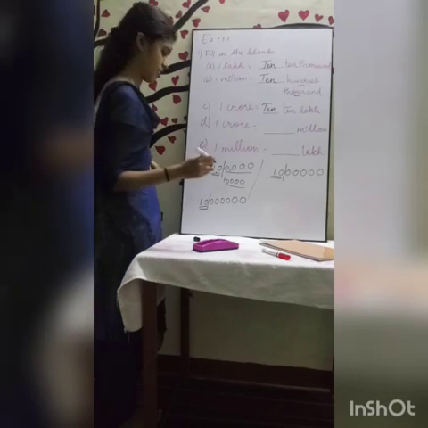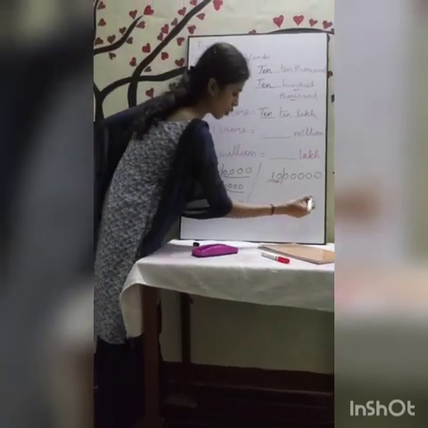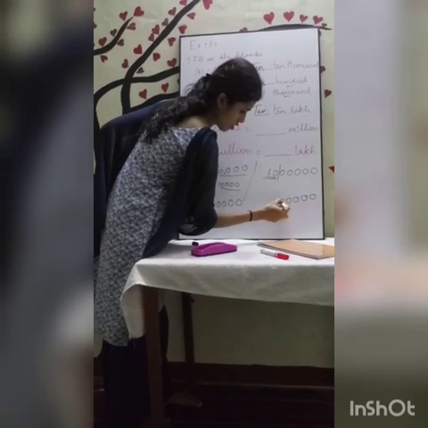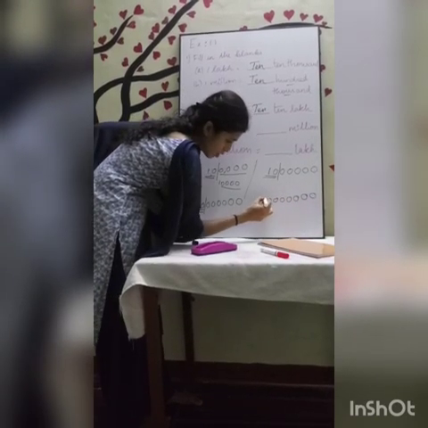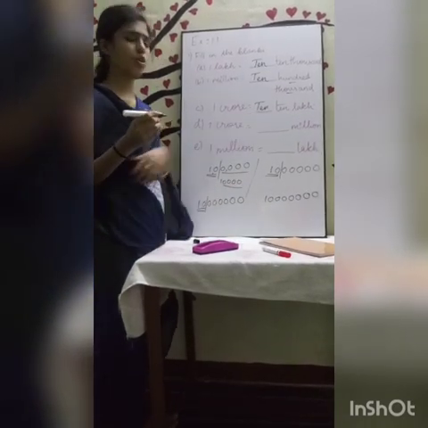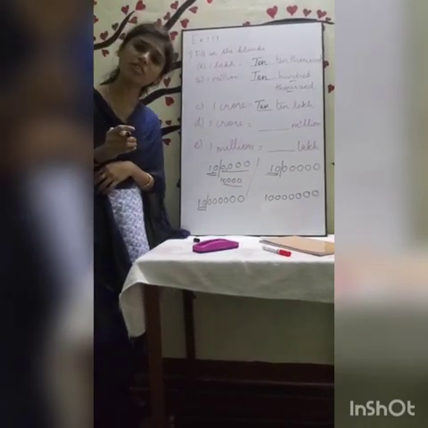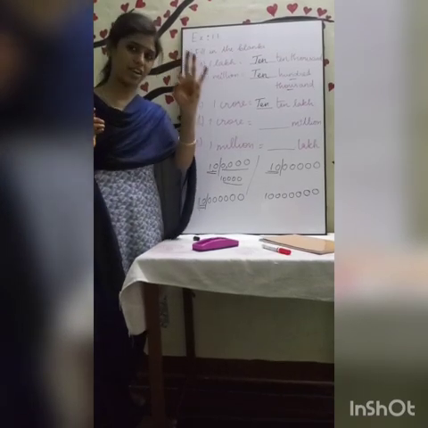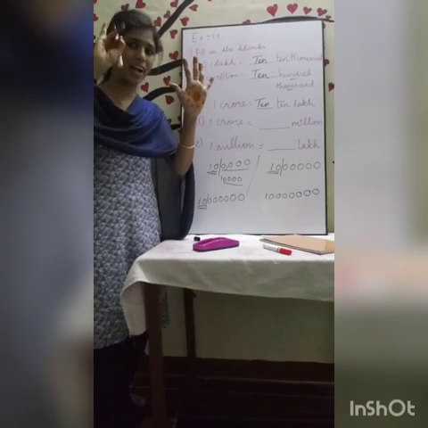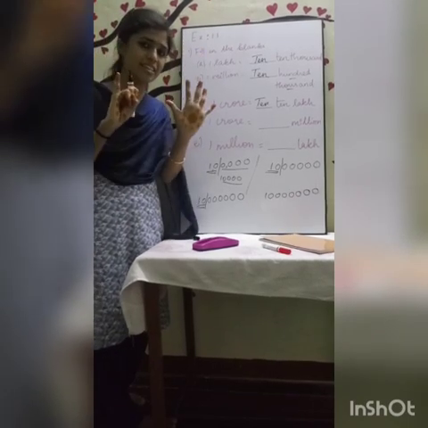Understood? Next. 1 crore equals dash million. Ones, tens, hundreds, 1,000, 10,000, lakh, 10 lakh, crore. This is 1 crore. In that we are going to separate a million. A million has how many zeros? Ones, tens, hundreds, 1,000, 10,000, 100,000. Million is 1, so totally they have 6 zeros.